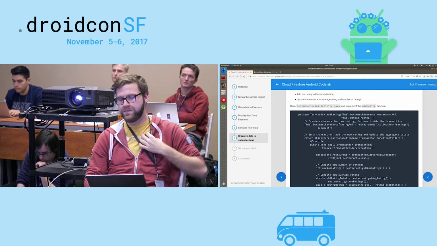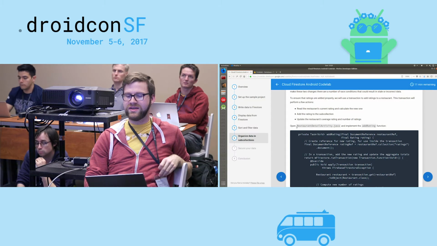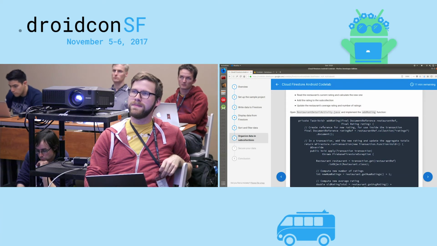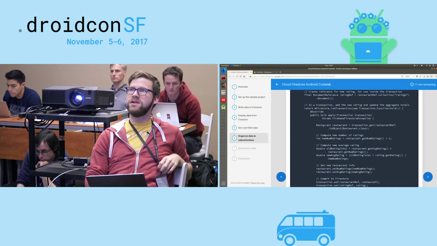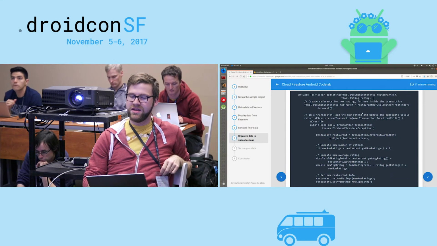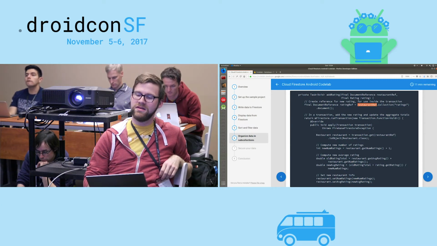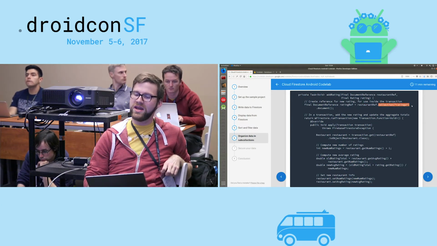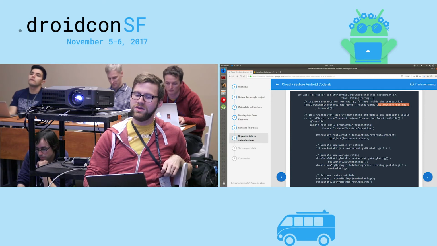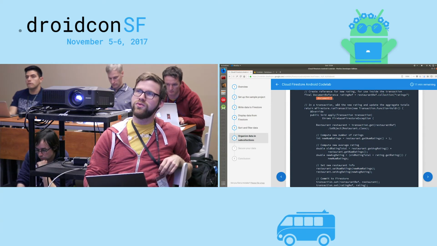We're going to go down to the add a rating method, and now at this point we're in the RestaurantDetailActivity.java file. In here, we're going to do something more complex on that subcollection. We'll have a restaurant ref, which is a reference to a specific Cloud Firestore document. We'll step into a collection called ratings, and we'll create a new document under that. At that point, we'll run a transaction that allows us to add in a rating.